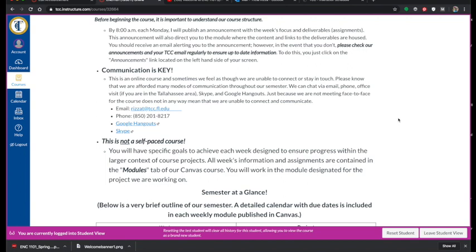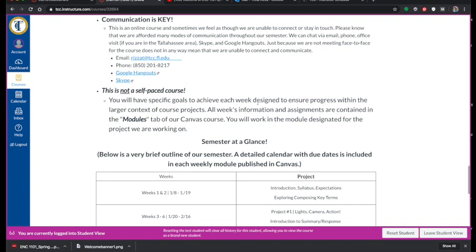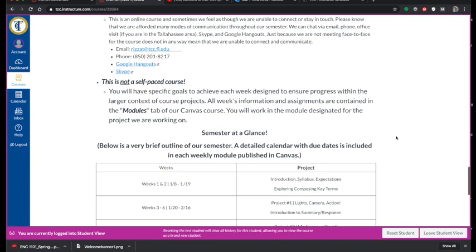A couple of things with regards to online learning: this is our mode of communication. So making sure that you're checking your email, making sure that you're checking our announcements, and making sure that you're checking in with our course frequently is going to be extremely valuable in your success. This is not a self-paced course. What this means is that you'll have specific goals to achieve each week, designed to ensure progress within the larger context of the projects.